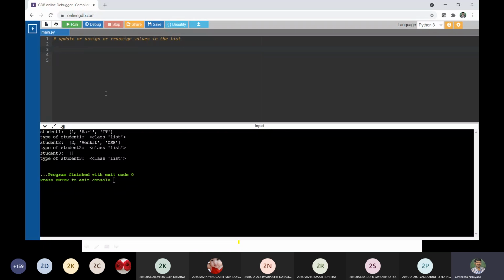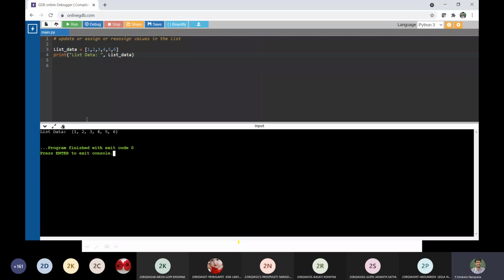For this I would like to take a list data. List data is equal to 1 2 3 4 5 6, which I have taken previously. I would like to print the list data. So print list data, comma, the list data. I think this is clear. Let us check whether it is working or not. Yes, it is working.